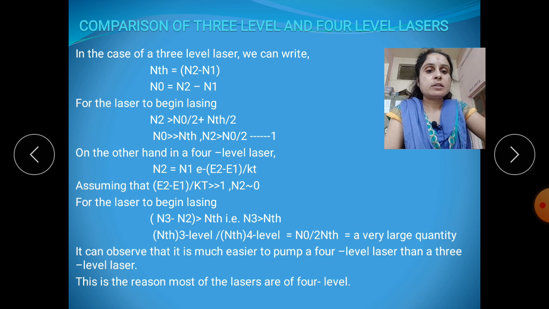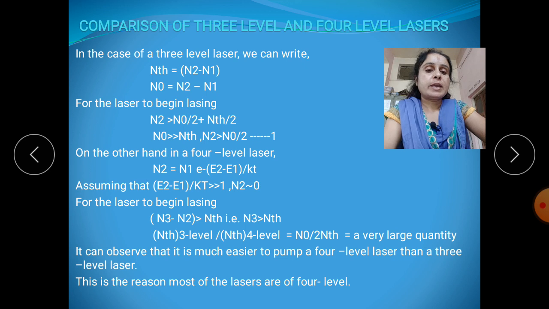The energy level E3 with NTH represents N0, and for the 4 level laser it is represented by just NTH, which is much smaller, while the 3 level quantity can be very large.